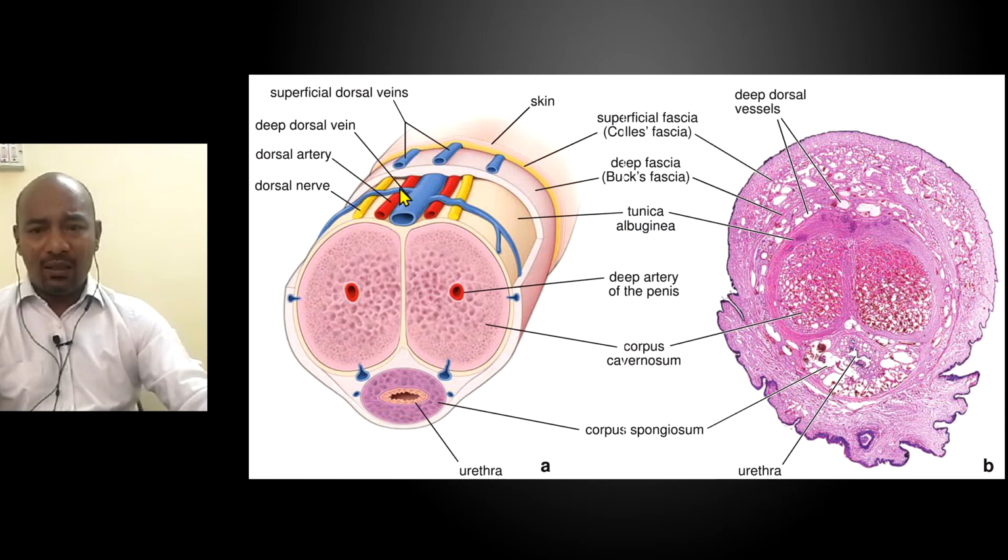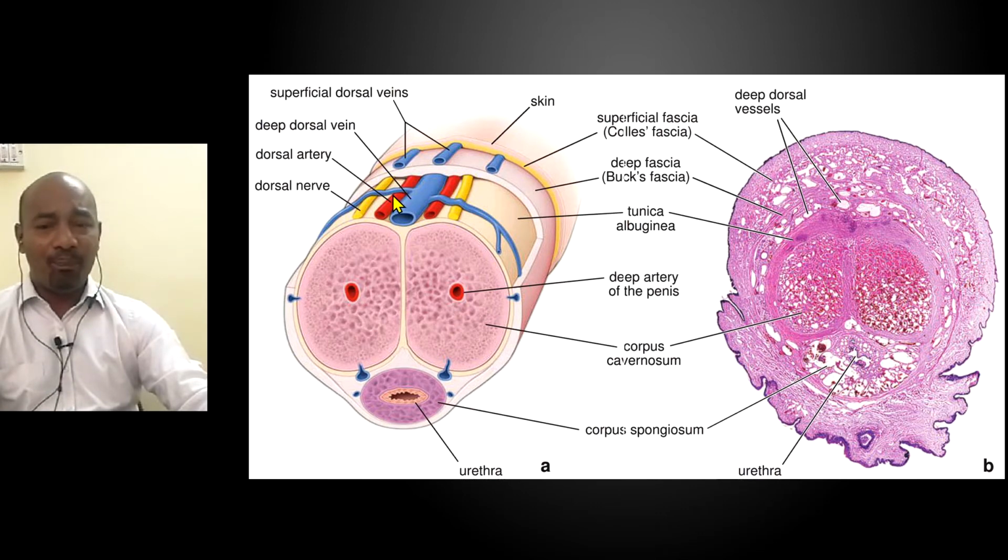Okay, and the skin is not very firmly attached to Buck's fascia, or the deep fascia of the penis. It's only attached to the substance of the penis in the glans penis. But on the rest of the dorsal aspect, the rest of the shaft, it is not firmly adherent.